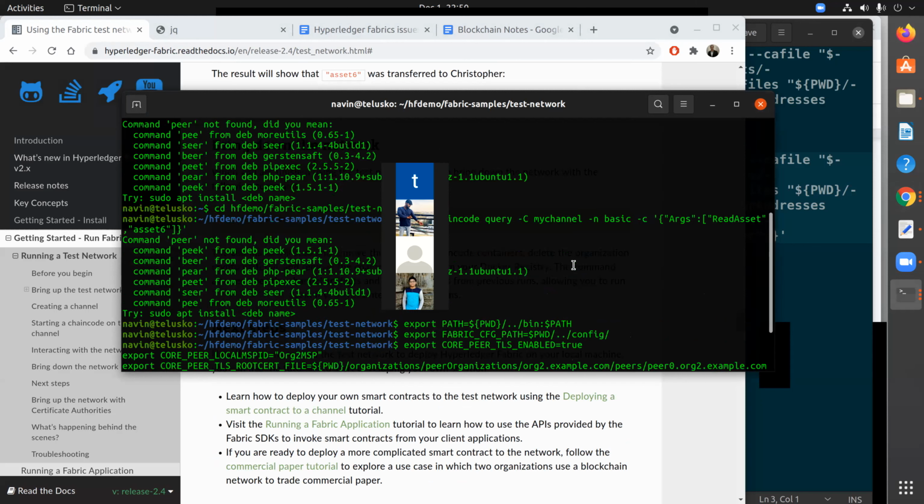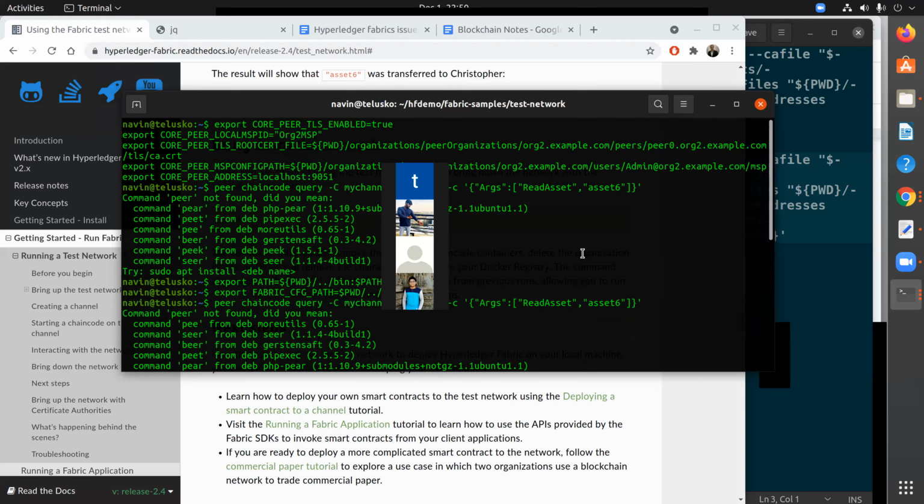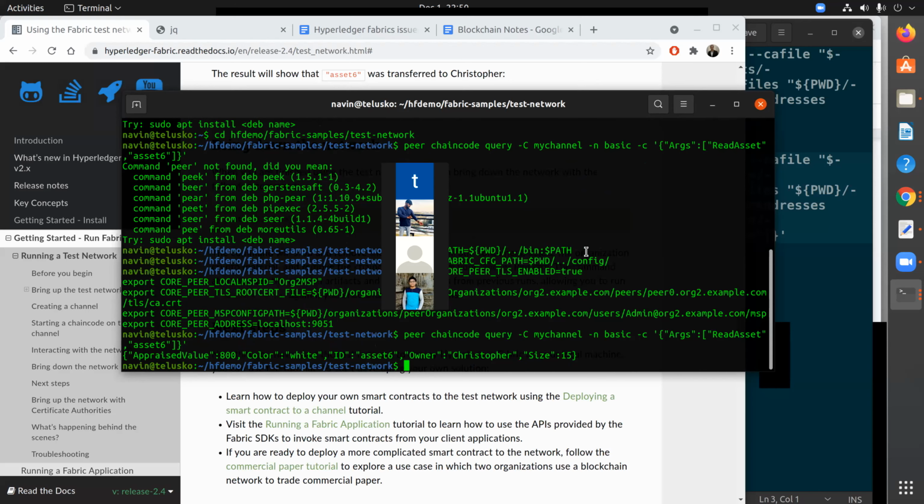Yes, sir. Also, I have one question. Yes, please. Initially, Christopher was not in the list of owners. But how can I transfer an asset to an unknown person named Christopher? It's just a name. Imagine that as an address. So once you're doing the production network, imagine that's an address. As of now, it's just a name for us. Okay, sir.